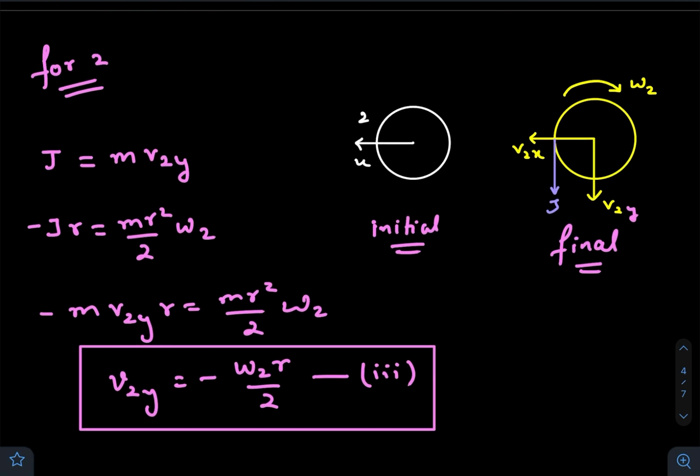Okay, for the second disk, the initial situation was this one, and of course on the second disk the impulse will be acting in the opposite direction.